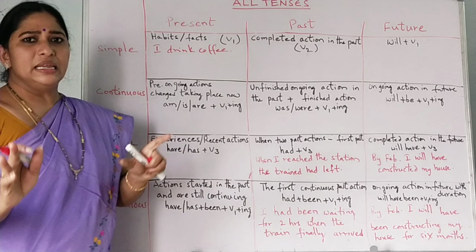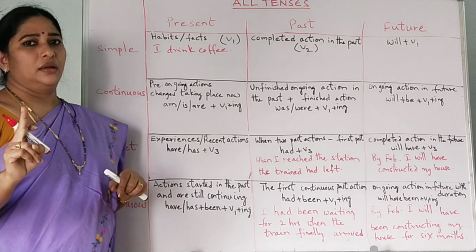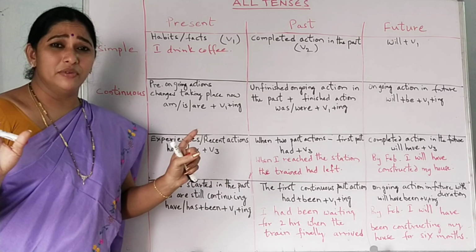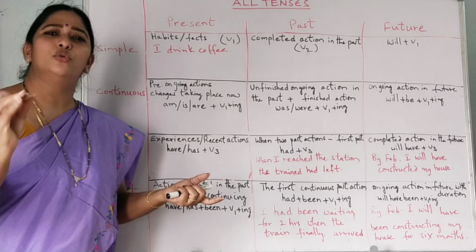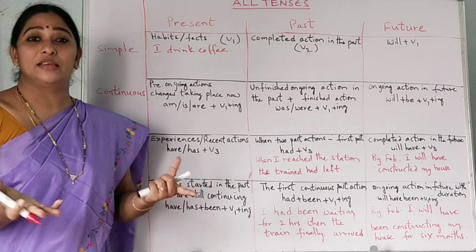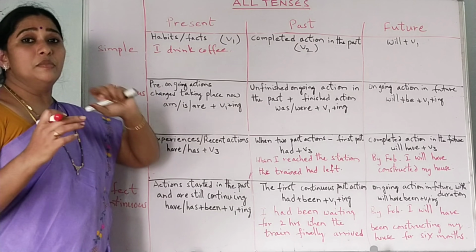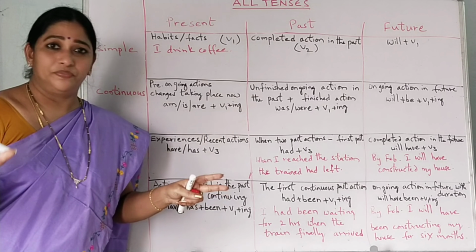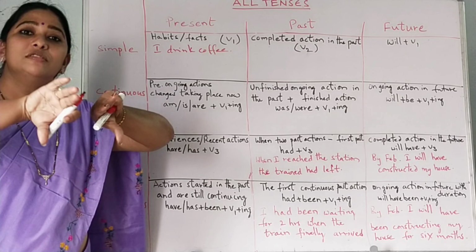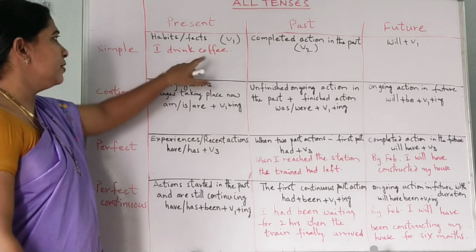In this particular area, you need to know only one thing. In the simple present tense, we don't get any auxiliaries, no helping verbs. What are the helping verbs? Am, is, are, was, were. Coming to the have forms: have, had, has. These are all the auxiliaries, helping verbs we can say. But in the simple present tense, we don't get any auxiliaries, only the verb one form. If you remove the subject and the object, in the middle you will get only V1.